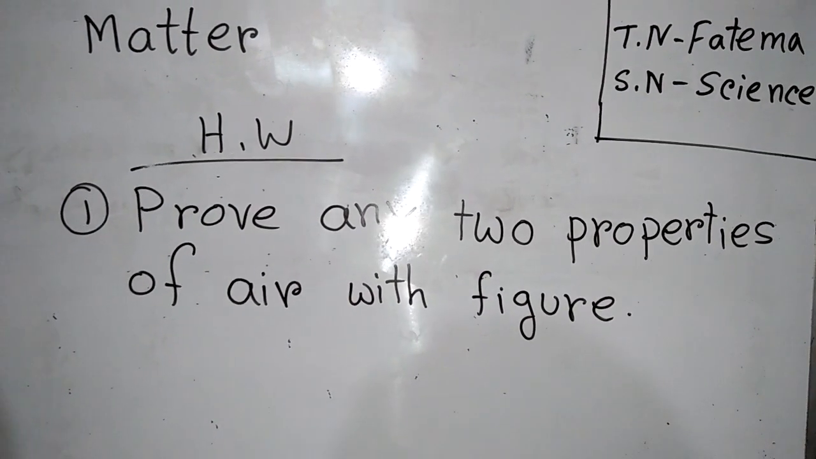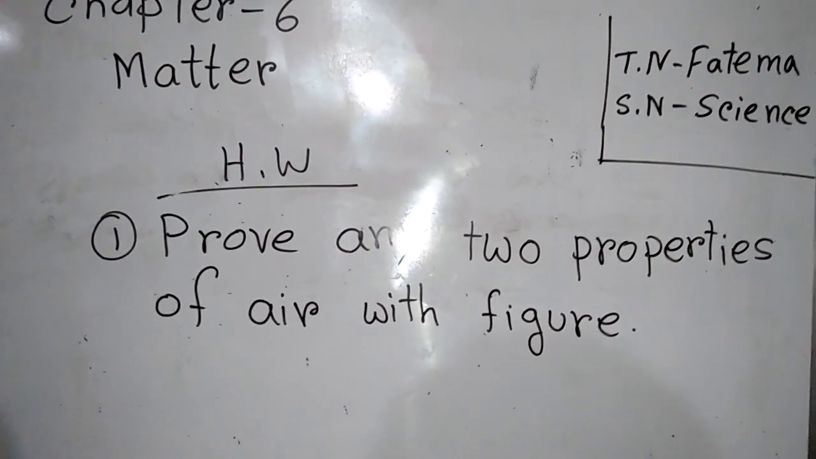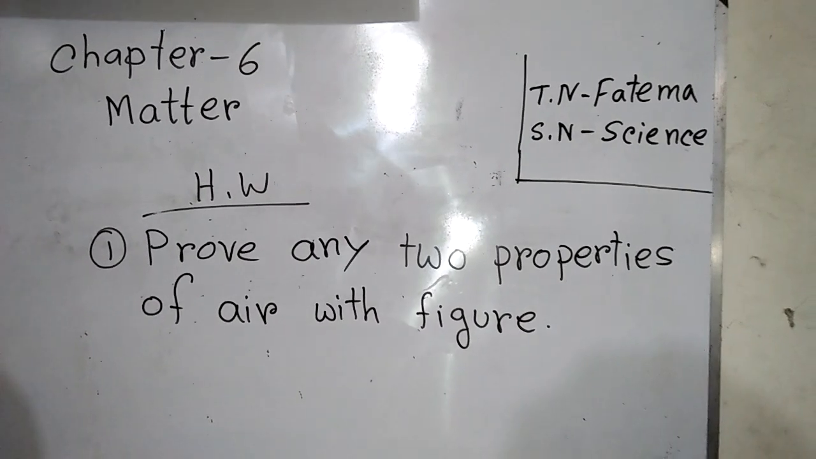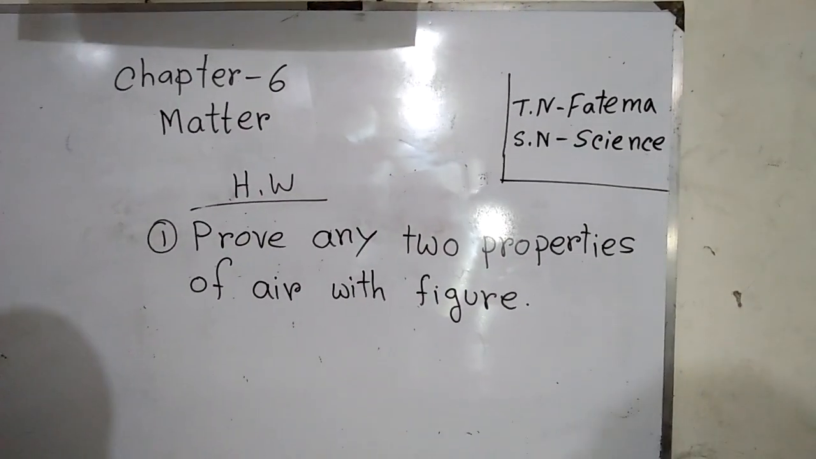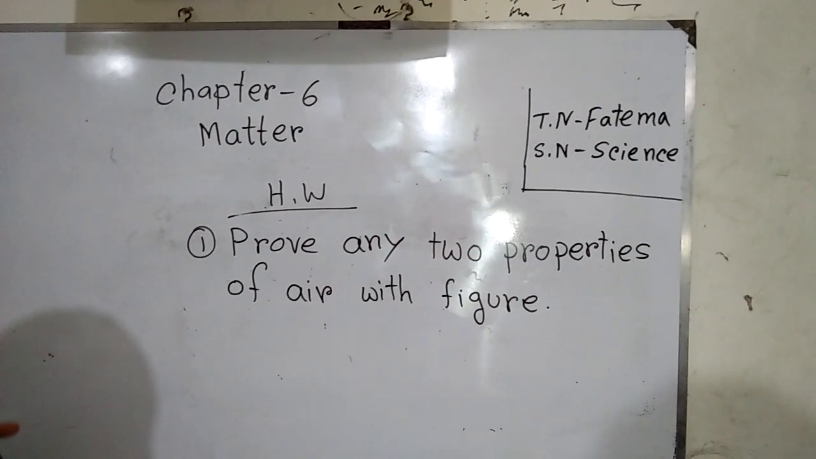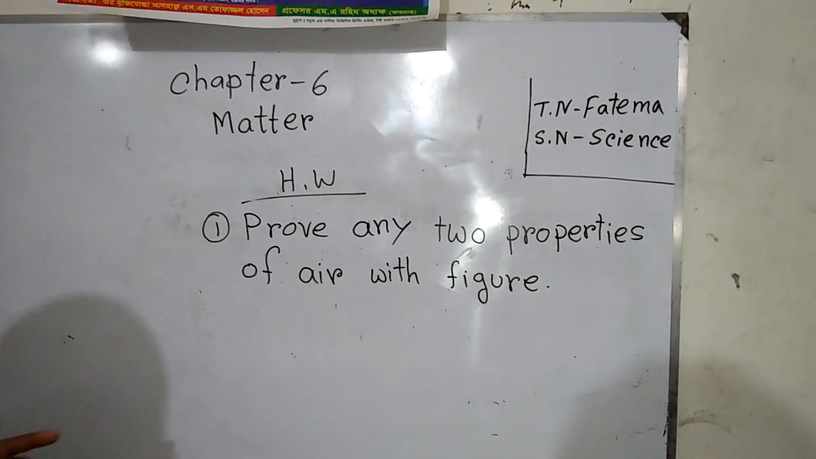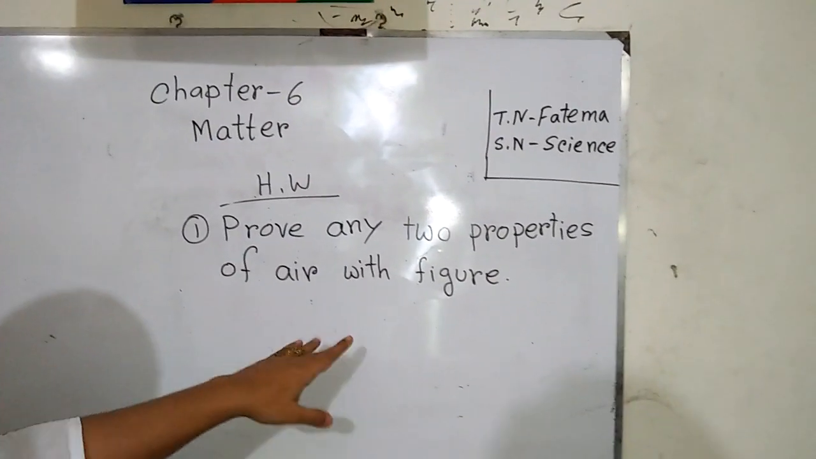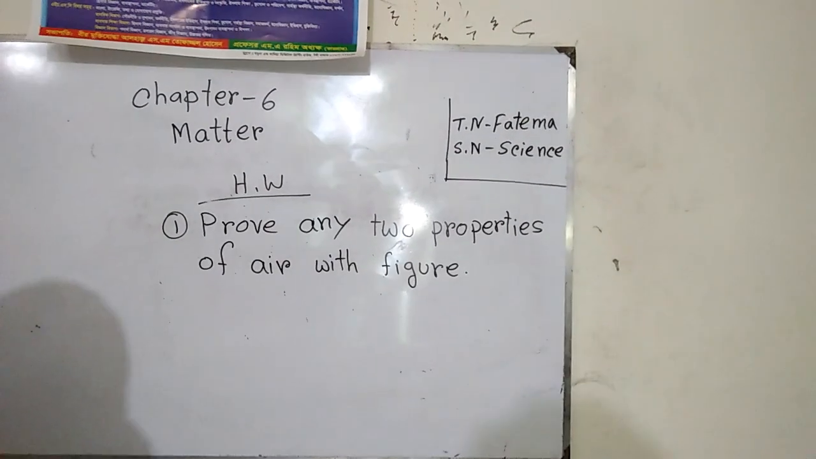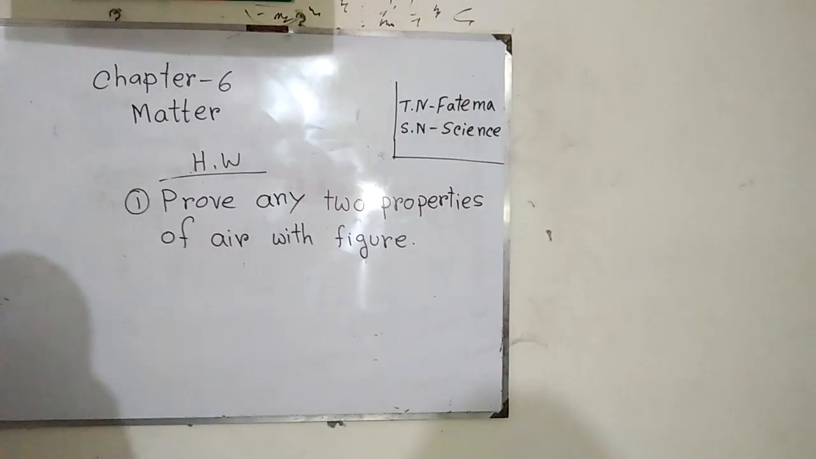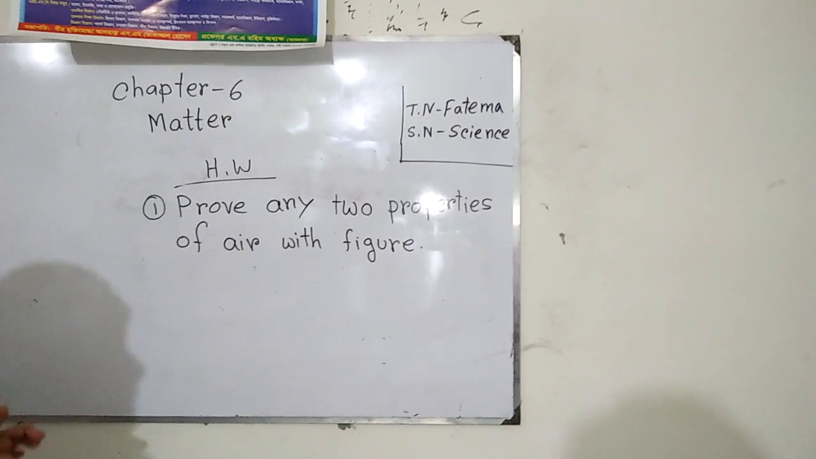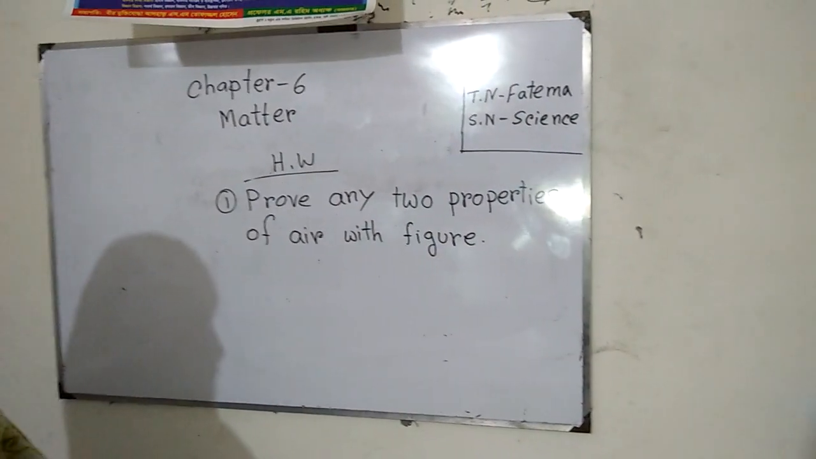If you write these two experiments, you have to follow the procedure: experiment name, then accessories, then procedure, then result. Okay. And obviously you must draw a figure. So any two properties you will prove through experiment and it must be with figure.